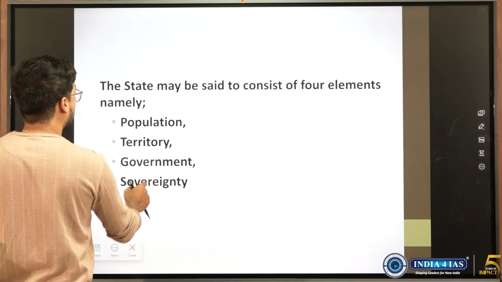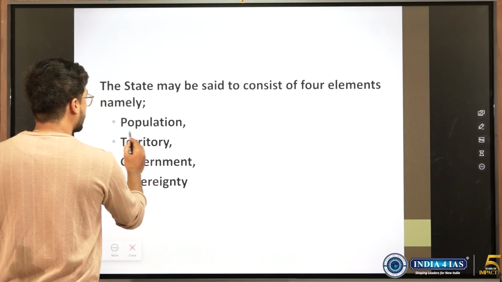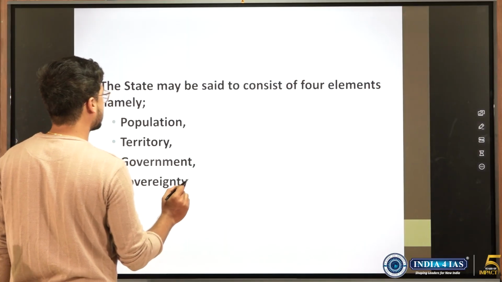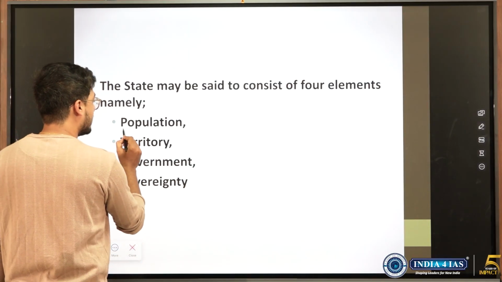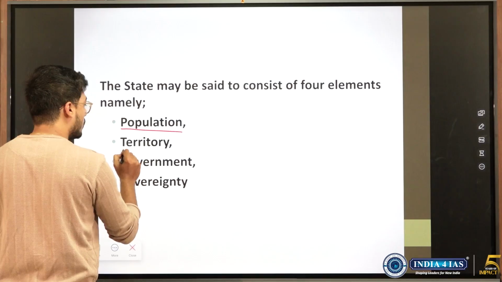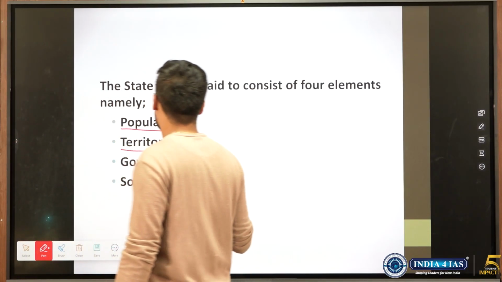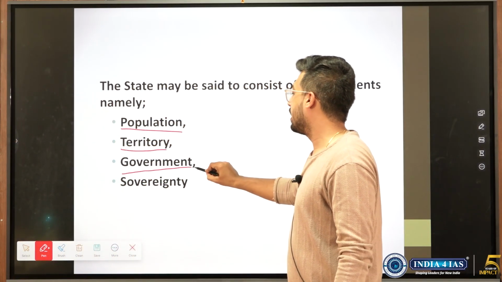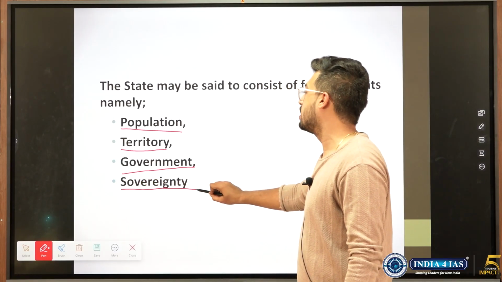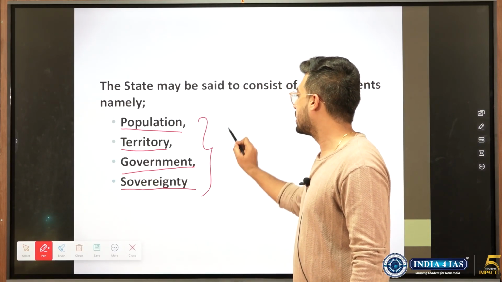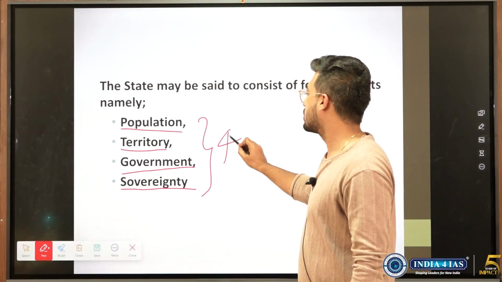For a state, there are 4 conditions that need to be met. There has to be people. For a state, there are 4 conditions, and this has been picked from the NCERT. There should be a community of people, which is the population. There should be a definite territory. There should be a government, and it should be free to make its own decisions, which is sovereign. So these are the 4 conditions which constitute a state.